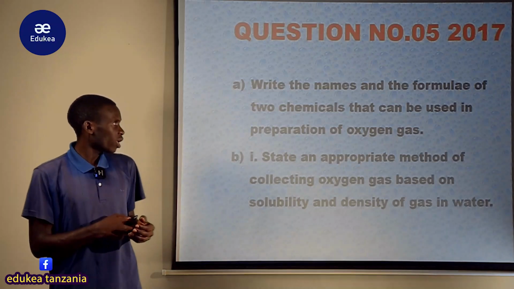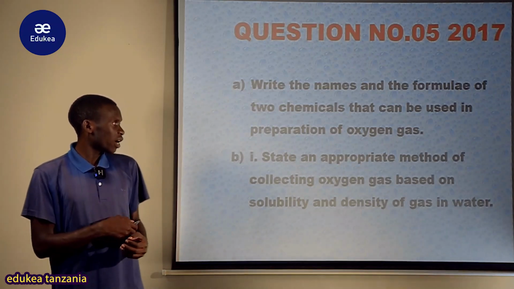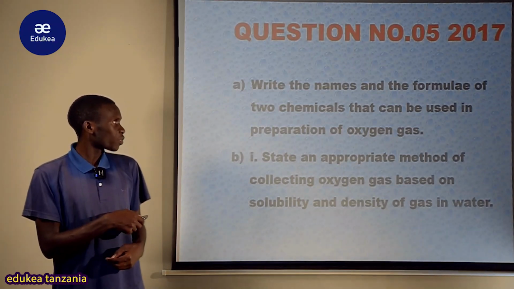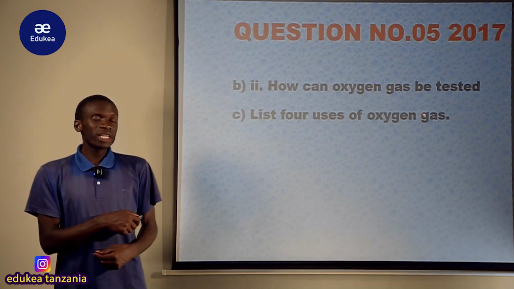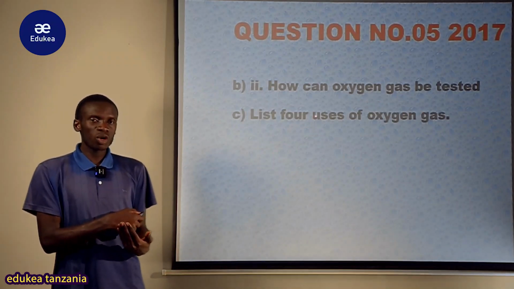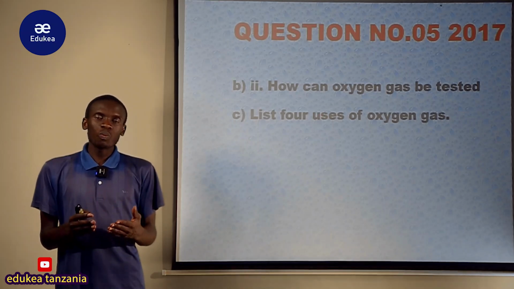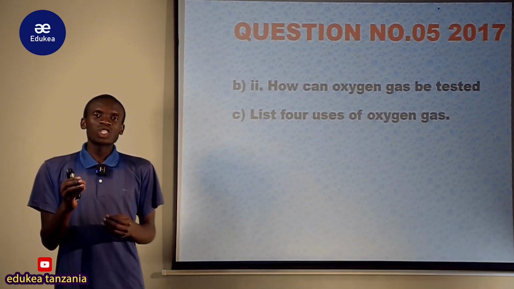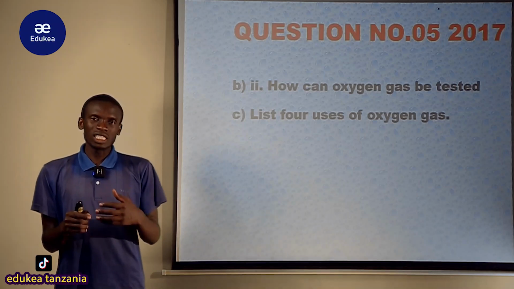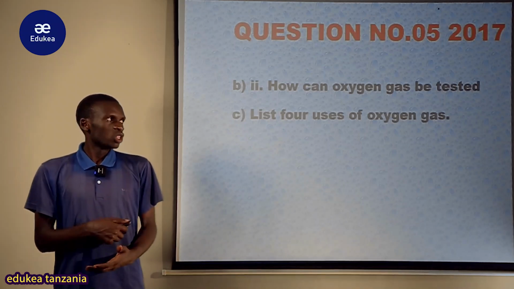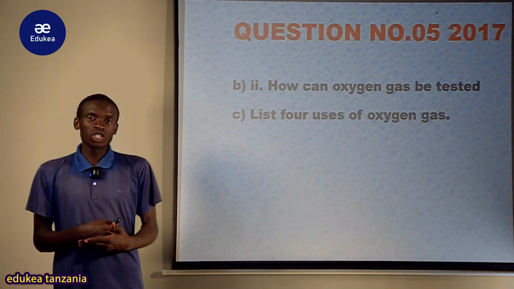So a student was required to give an appropriate method. And the C, B2 was how oxygen can be tested. So this question was required to know about the student's understanding of how oxygen can be tested, how you can test the presence of oxygen gas. So hii hapa ilikuwa ni test ya oxygen gas.